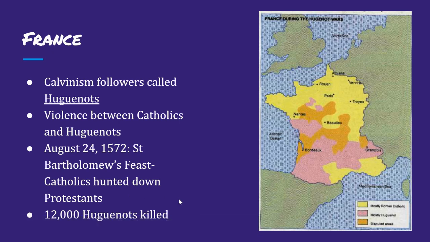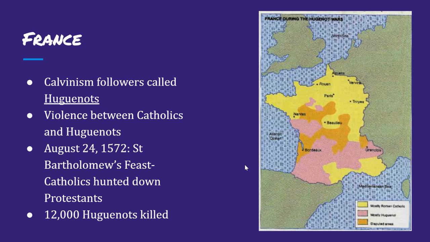And then we have France. Calvinism also spreads to France. So if we remember, it starts in Switzerland, it moves to France, then it moves up over here towards Scotland. Calvinist followers in France were called Huguenots.